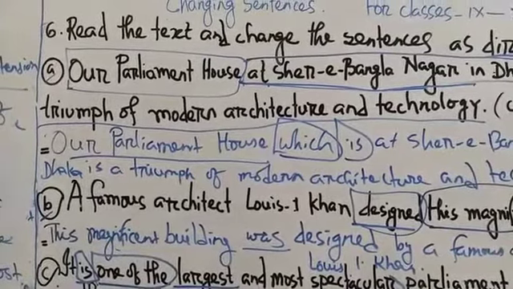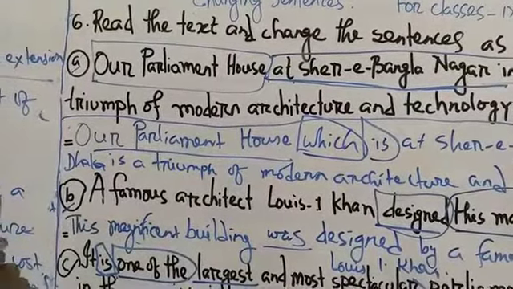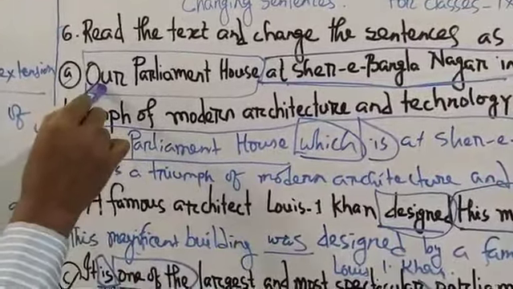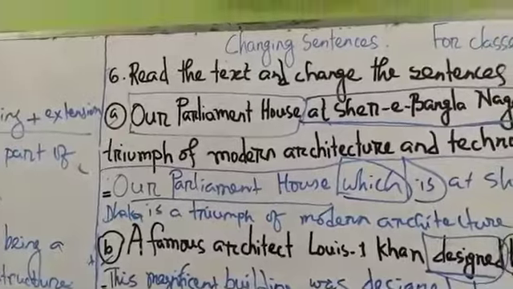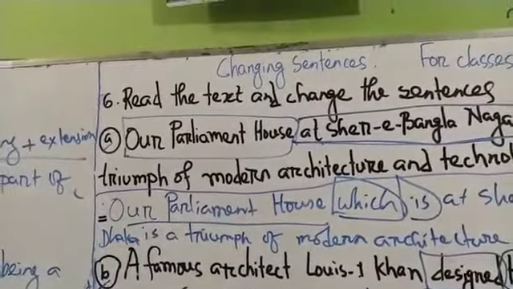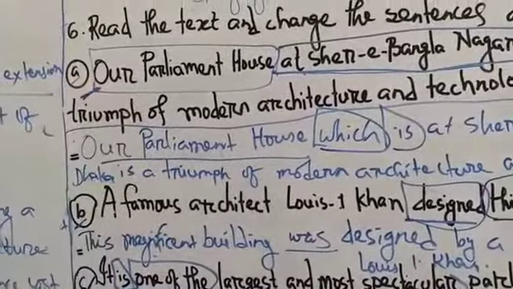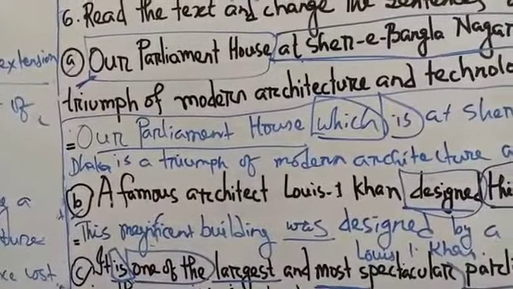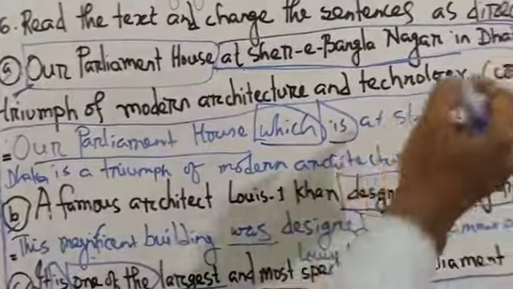understand what kind of sentence it is mentioned in the question. And then, okay, this is which sentence? This is simple sentence. As I have understood, here see only one subject. Our Parliament House at Sher-e-Bangla Nagar in Dhaka. This is only one subject, and this is only one final verb.